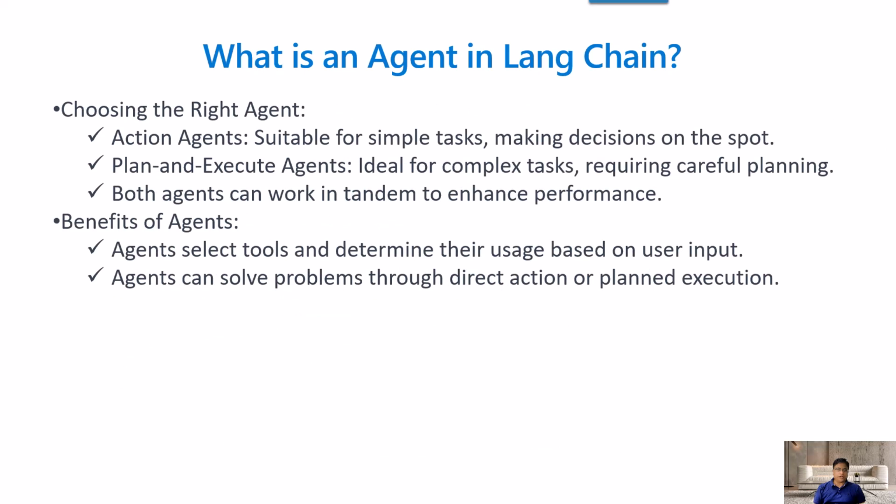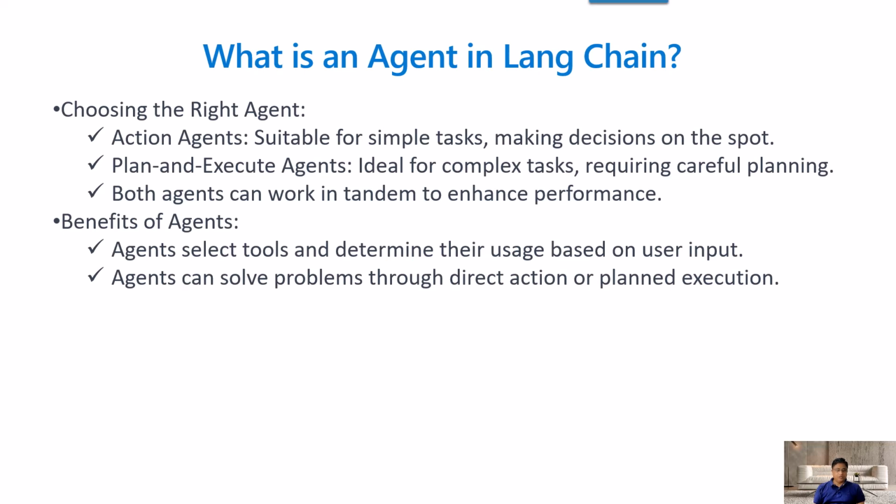Okay, so how do we choose the right agent? How do we know whether I need to choose the action agent or a plan and execute agent? Action agent is used when you have a very simple set of tasks and you want to make a decision on the spot. But if you want to accomplish complex tasks which require very careful planning, then the plan and execute agent is very important. And sometimes you have to use both the agents to enhance the performance of your application.